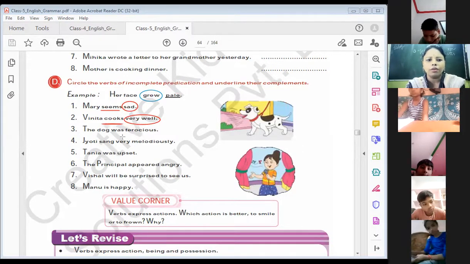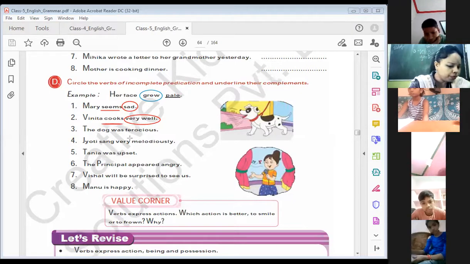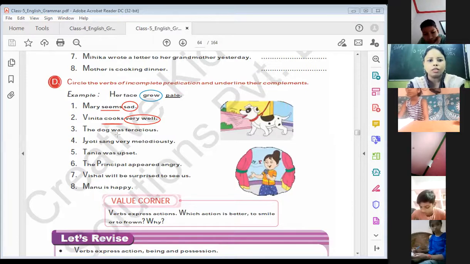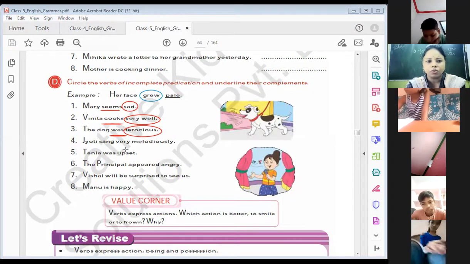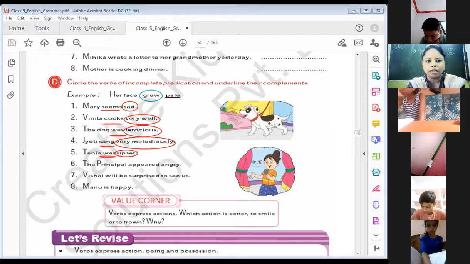The dog was ferocious. So here was is the incomplete predication and ferocious is the complement. Jyoti sang very melodiously. So sang is the incomplete predication and very melodiously is the complement. Tanya was upset. Was is the incomplete predication and upset is the complement. Principal appeared angry. Appeared is the incomplete predication and angry is the complement.